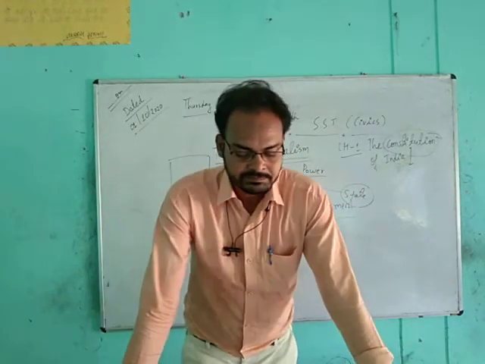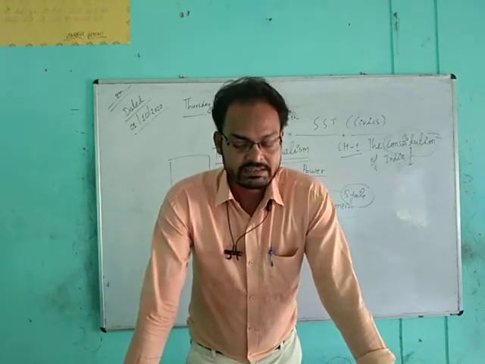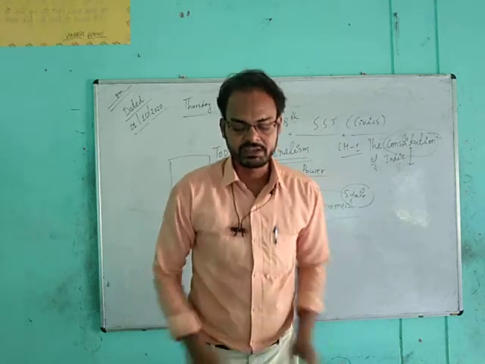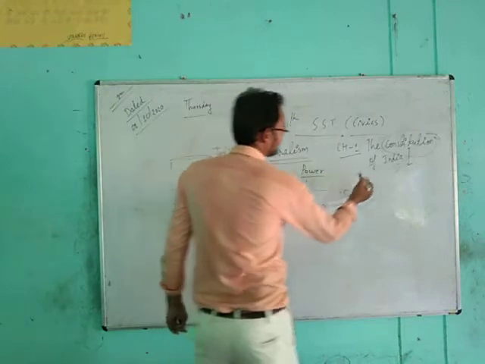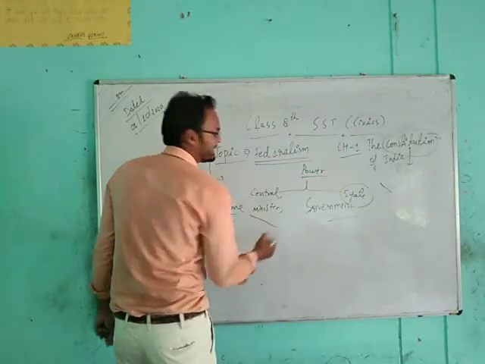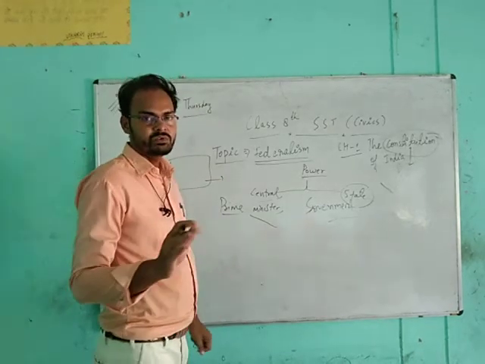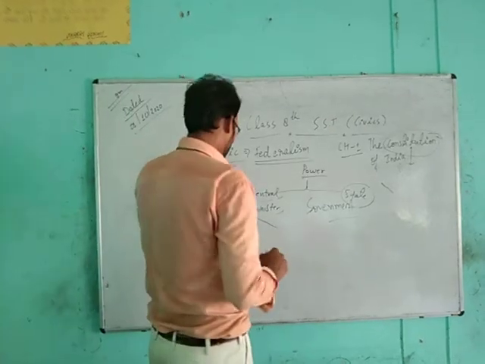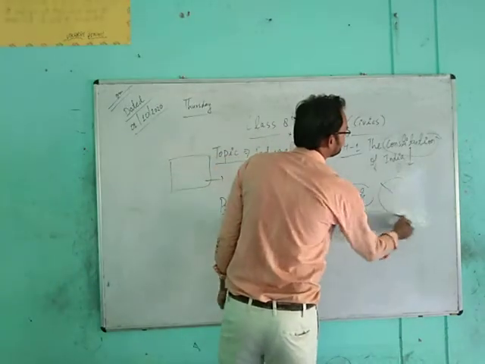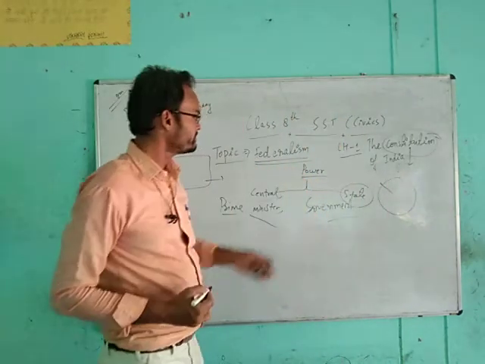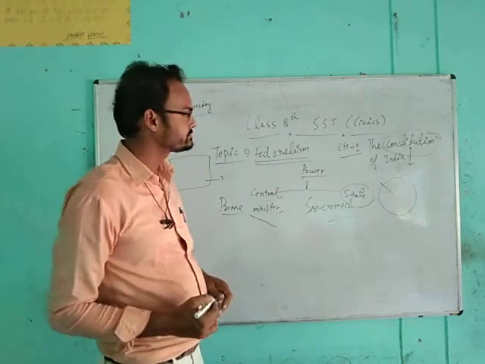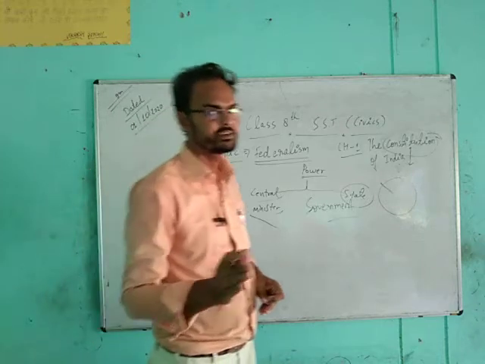Students, at the state level, the governor is the nominal head. The governor is nominated by the prime minister to govern a state. Besides that, there is the state government and the chief minister, who is the head of the state government.